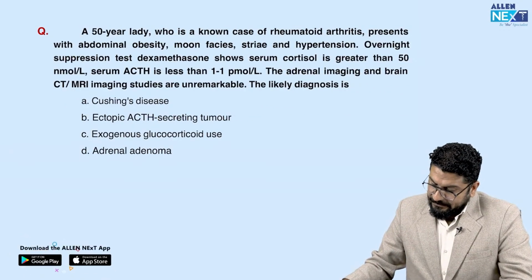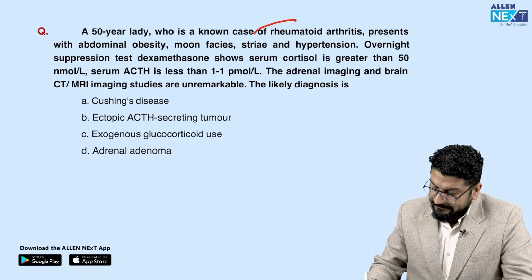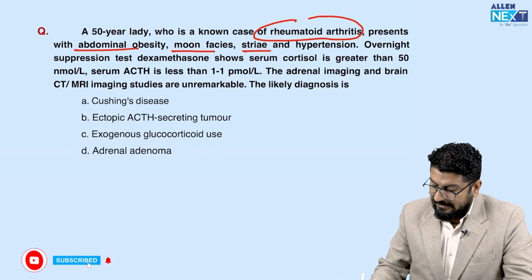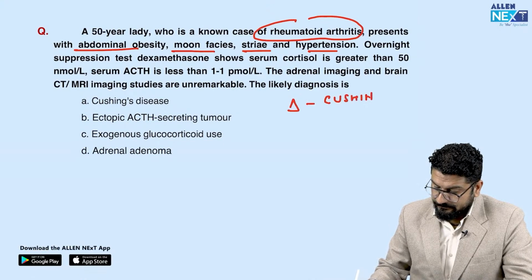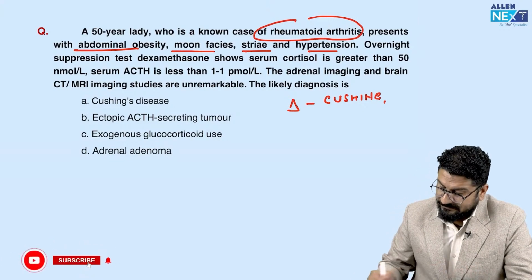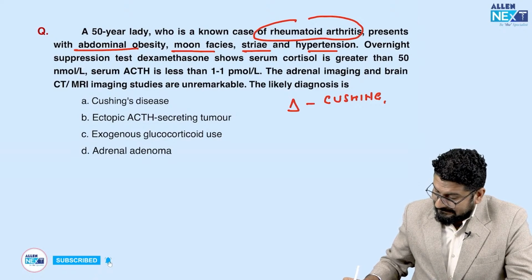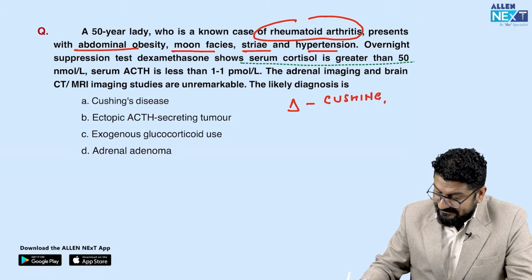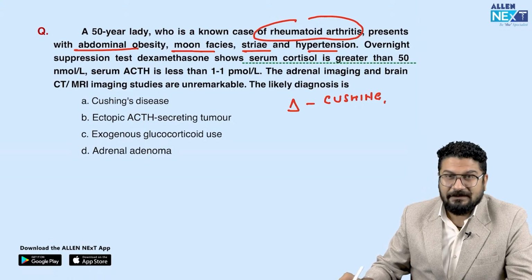Okay, now see the next question. A 50-year-old lady who is a known case of rheumatoid arthritis presents with abdominal obesity, moon facies, striae, hypertension. So the diagnosis for this condition I already know now. That's Cushing syndrome. Right. Overnight dexamethasone suppression test shows serum cortisol is greater. This is something which is interesting. So it may be a mistake in the exam, or if it is given, then it is given to confuse you. So it's actually, I can say, a good question.